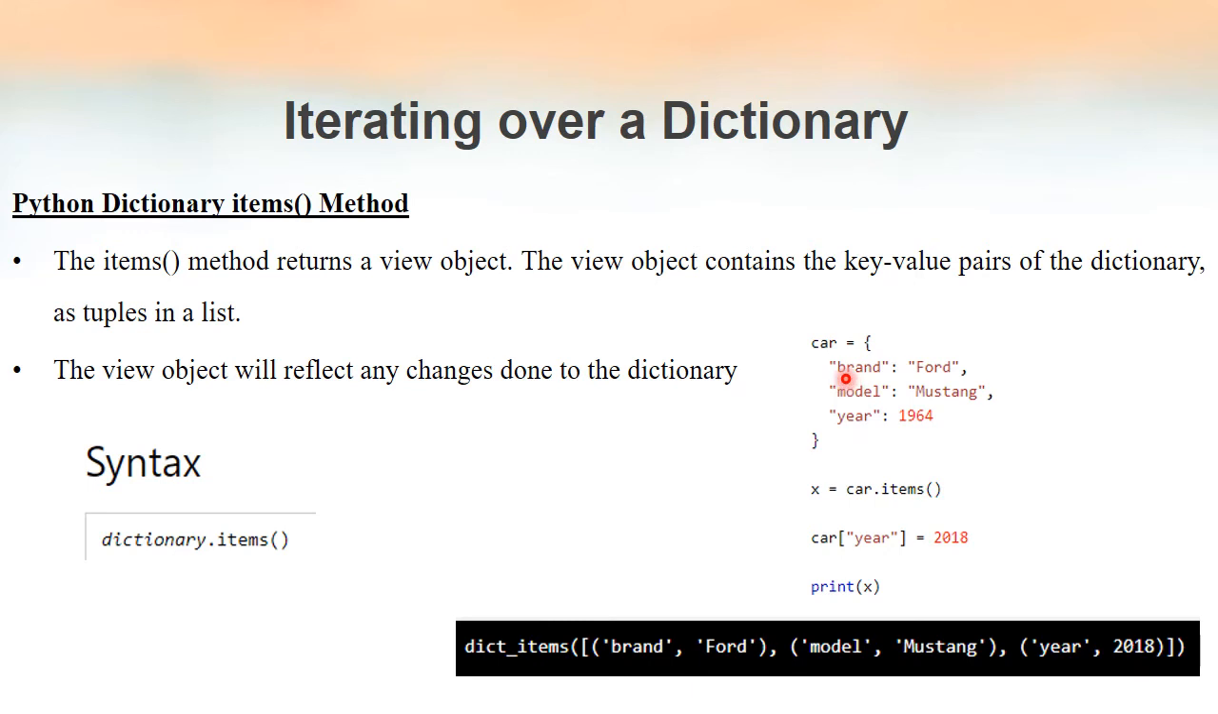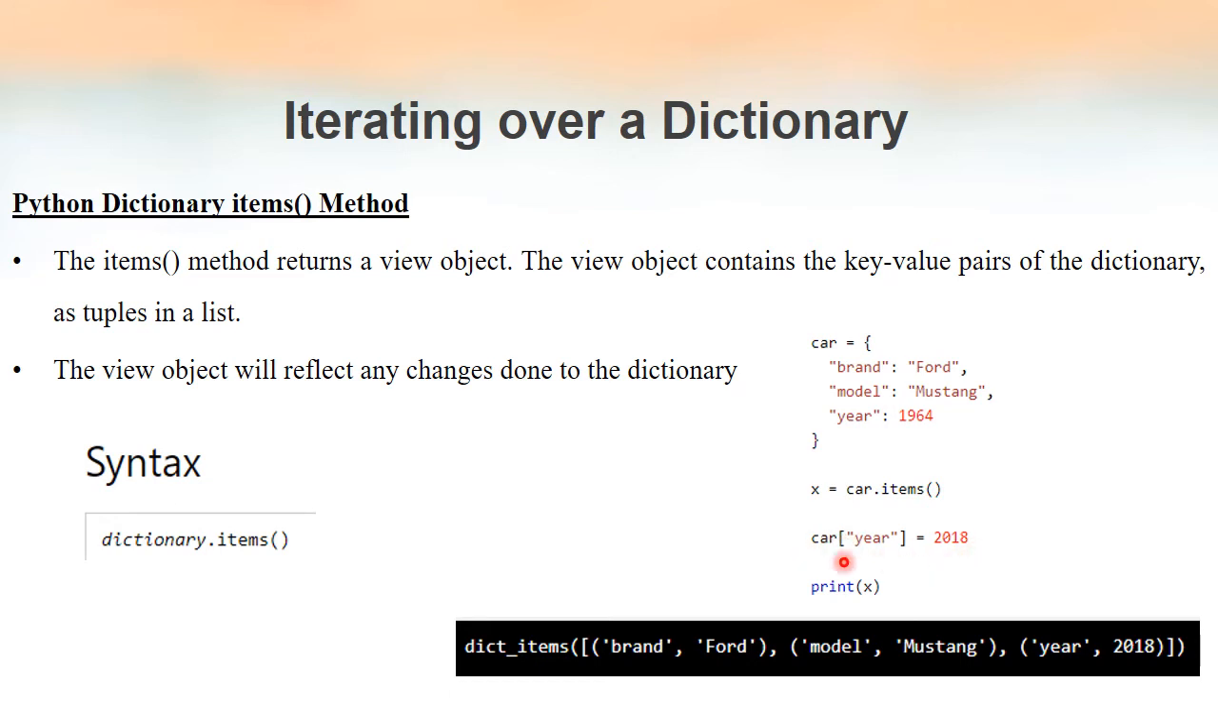And what is the value of the first tuple? Key and value: the first key value pair, the key and the corresponding value. The second tuple will be the second key value pair, model and Mustang. And the third element is also a tuple, the third key and its corresponding value. Now here the value is 2018. Why? Because we have modified the value. See this, car of year is equal to 2018. We have discussed this: we can modify all the existing values inside a dictionary by using the corresponding key.